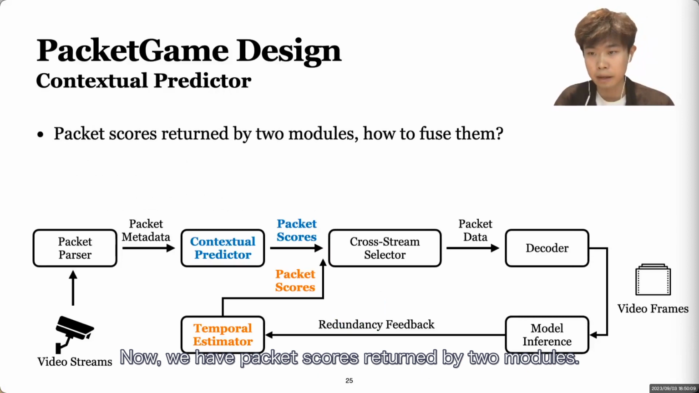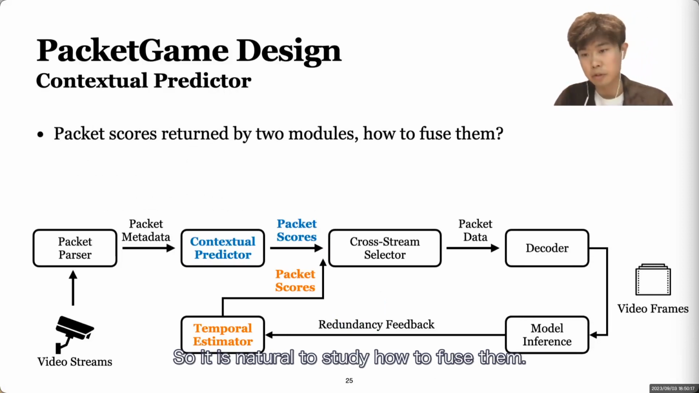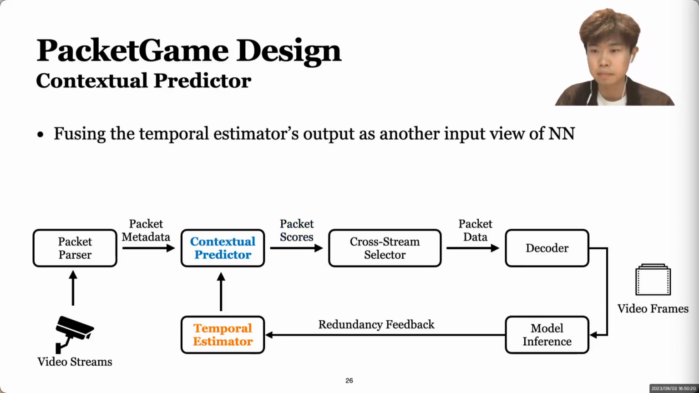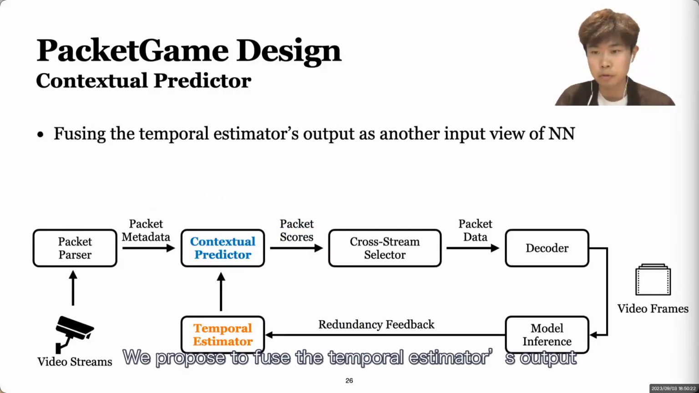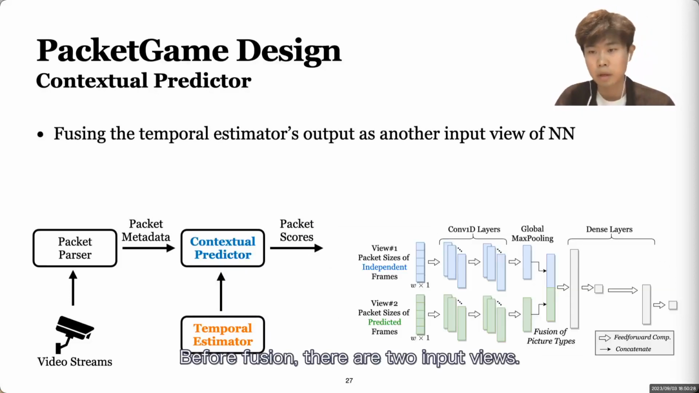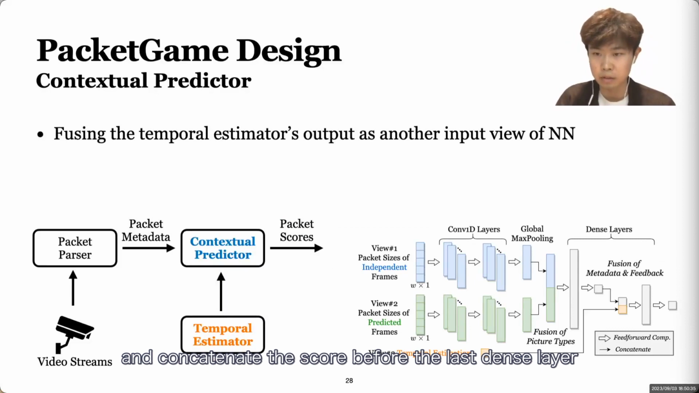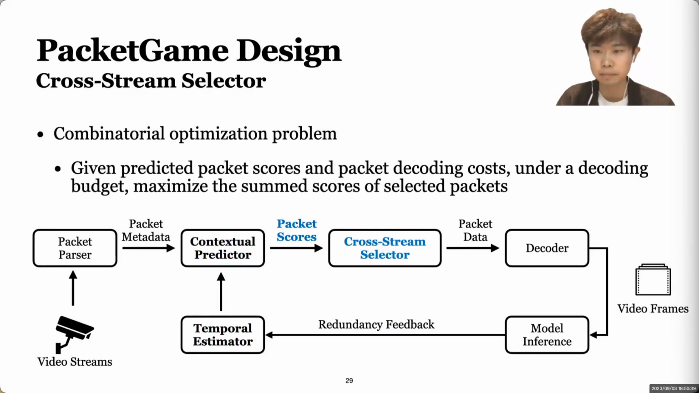Now we have packet scores returned by two modules, one from the contextual predictor and another from the temporal estimator. So it is natural to study how to fuse them. We propose to fuse the temporal estimator's output just as another input view of the neural network. Before the fusion, there are two input views. And now we add the third view and concatenate the score before the last dense layer in the neural network.